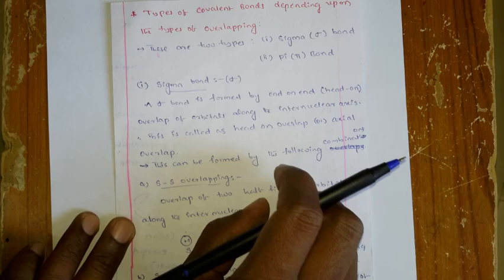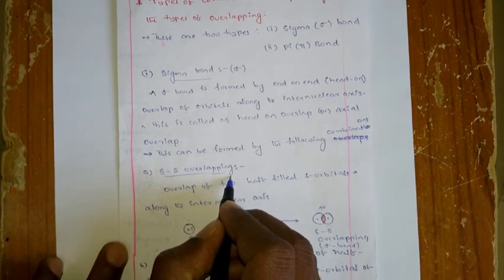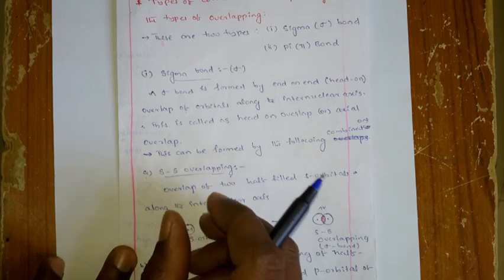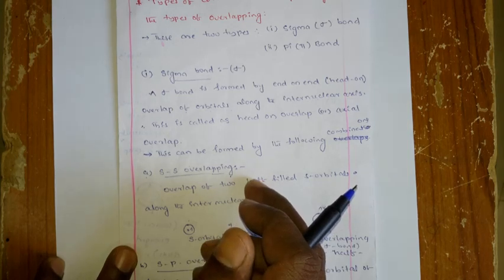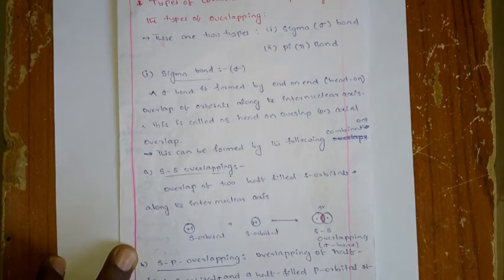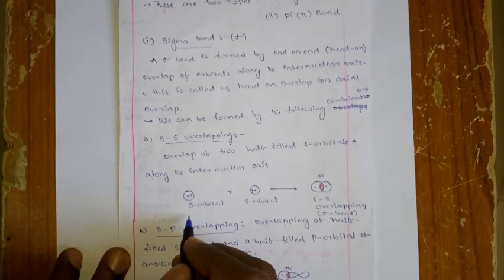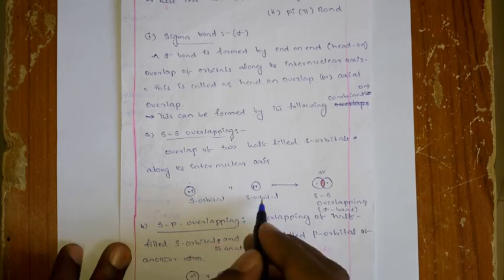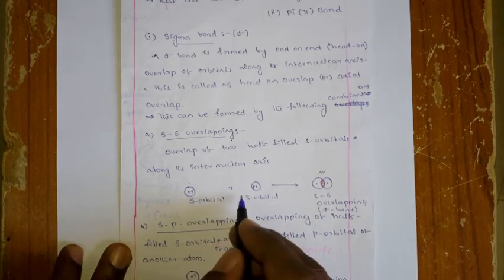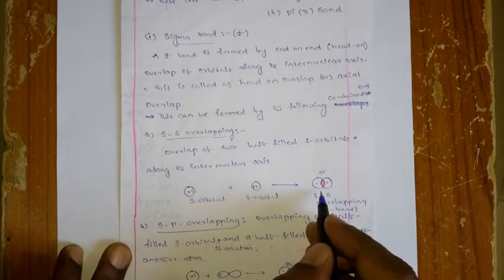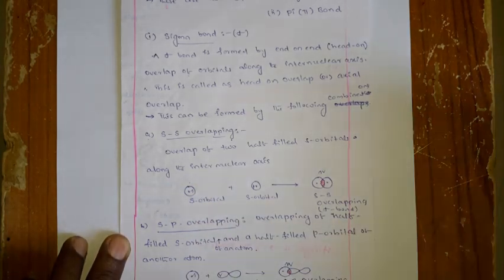In that, the first one is the SS overlapping. SS is nothing but an s orbital and another s atomic orbital. That means an s atomic orbital overlapping with another s atomic orbital. You know that the s orbital is spherical in shape and the other atomic orbital is also spherical, and both can easily overlap along the internuclear axis. Again, don't be confused about what the internuclear axis is.